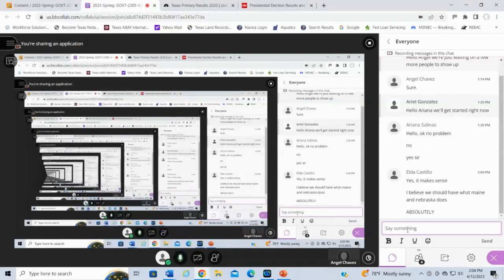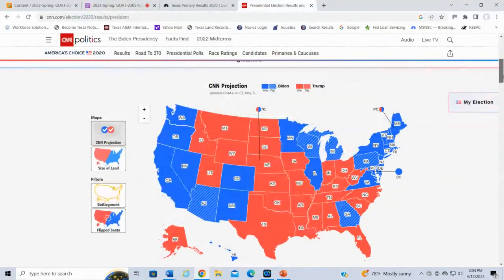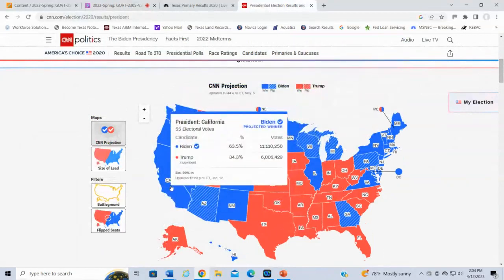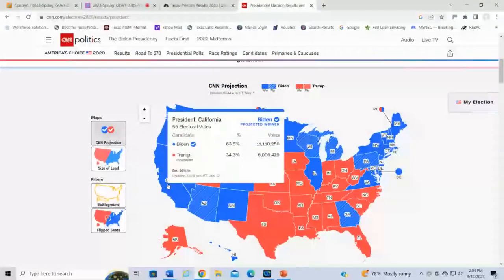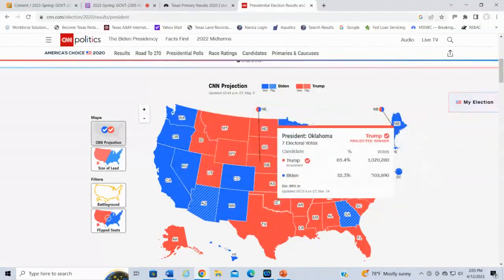And I definitely do get that point, because let's go back to the map really quickly and talk about this a little bit more, because one of the criticisms of the Electoral College is that, let's say if you live in California and you're a Republican, it's going to be very hard to get motivated to turn out for this election, because it's pretty clear that the Republican candidate is not going to win California. So if you're a Republican in California, it might be hard to get enthusiastic about, well, why should I bother if we know that the Democratic candidate is going to win? Or on the opposite, if you're a Democrat in Oklahoma, are you going to be all that motivated to turn out if we know that the Republican candidate is going to win these states?